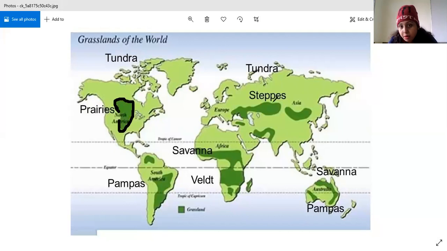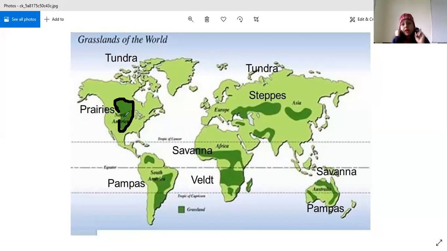See, first the names of the continents have been mentioned, right? Now they have darkened these areas. So darkened areas mean these are the plains, grasslands or plains. Now after that they have written the name of these plains also. So this is prairie. So like this you need to make the world map whenever I am giving homework.